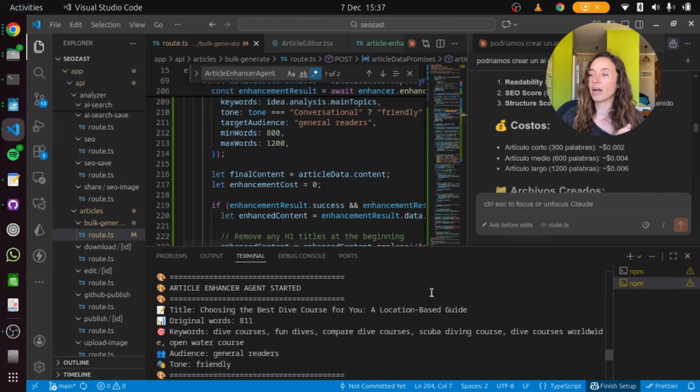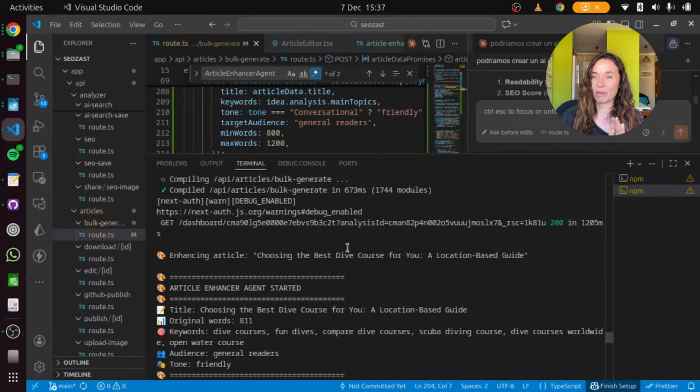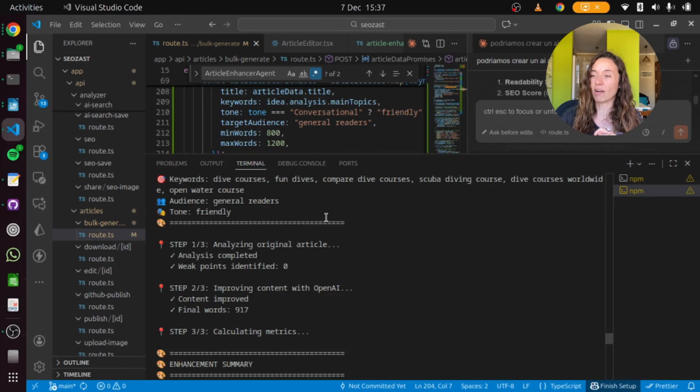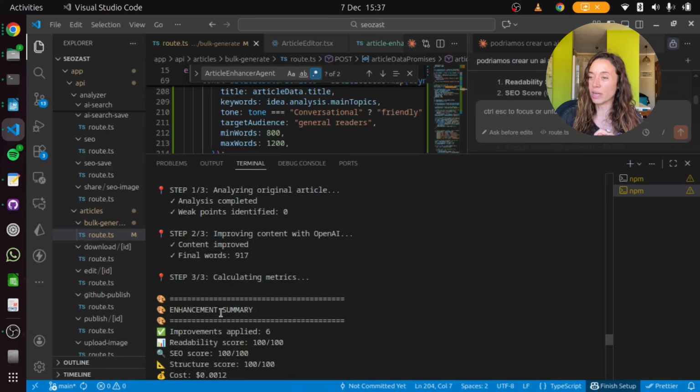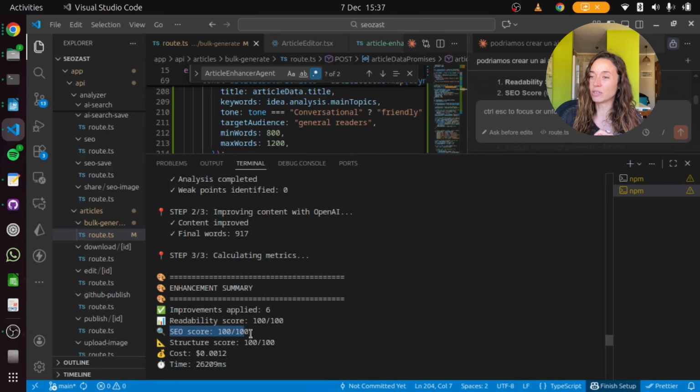And here I wanted to show you the logs. That's why I told the AI to put a lot of logs, because I want to know what is happening. I have all the info on what it's doing all the time, and as you see, the SEO score is 100%. That means the AI agent stays, and here it's telling me the extra cost, which is almost nothing when I call AI for checking this.